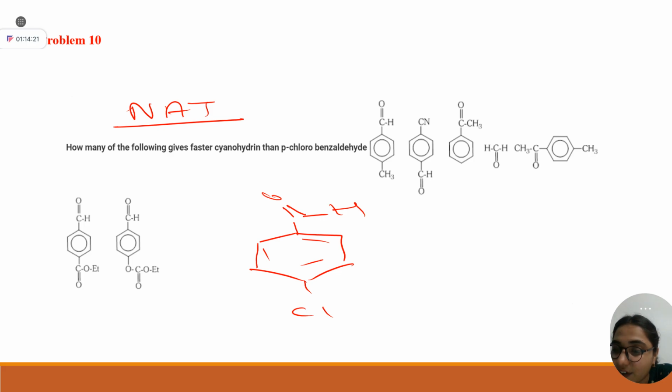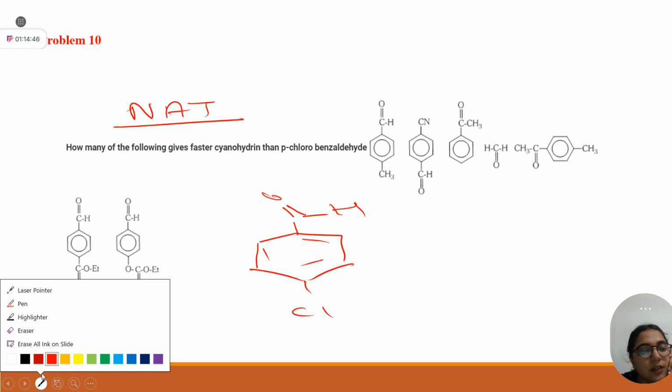By this line, faster cyanohydrin, what do you mean, students? It means the carbonyl should be more reactive than this parachlorobenzaldehyde, because the more electron deficient it is, the faster the nucleophilic attack will be. So now you can tell me the answer within minutes.